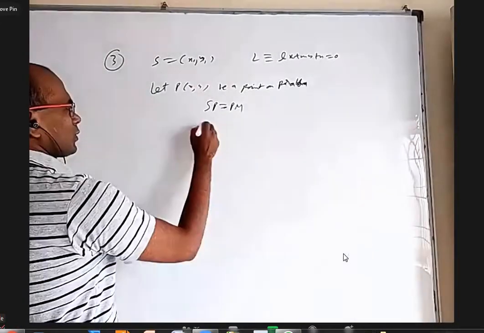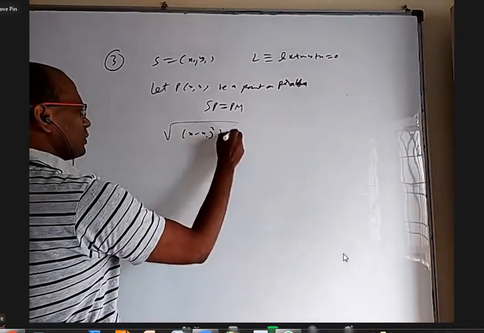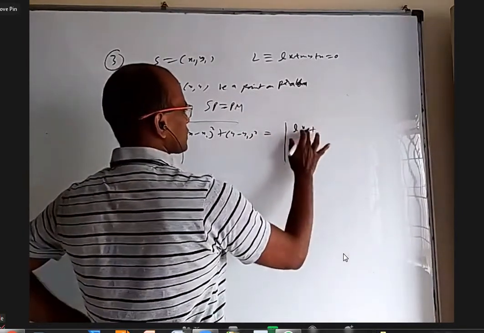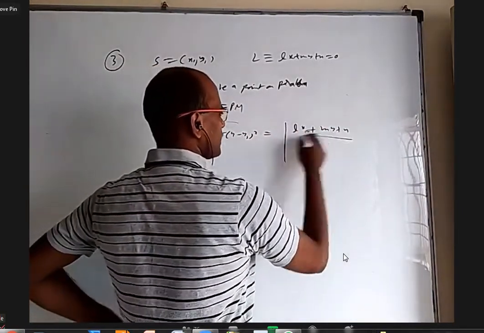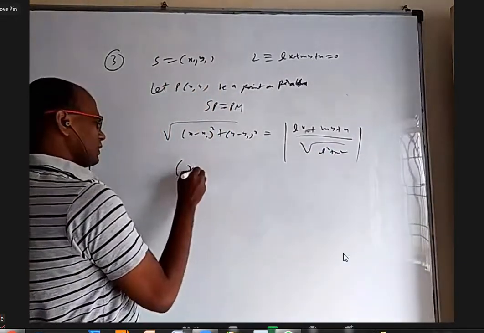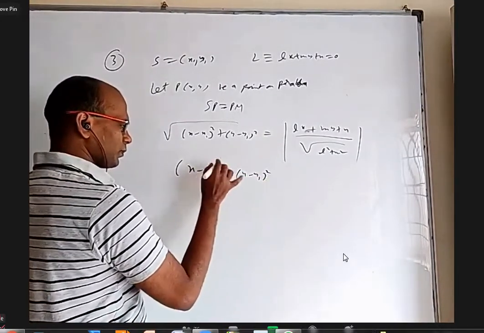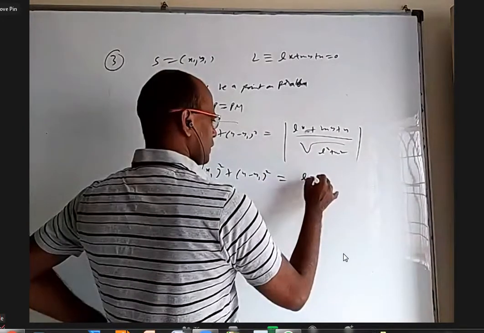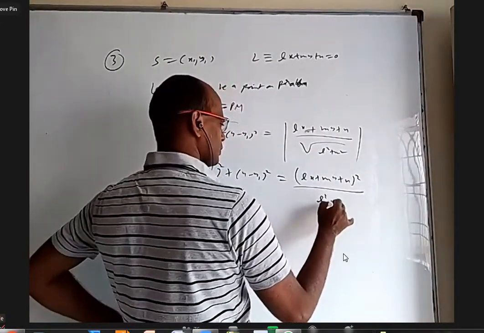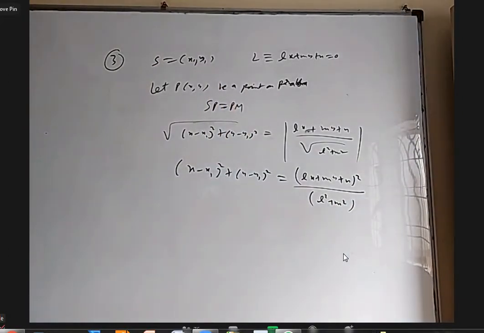So then this is square root of (x minus x1) whole square plus (y minus y1) whole square. This is (Lx plus My plus n) by root of L square plus M square. You square it also, don't expand, just leave it. (x minus x1) whole square plus (y minus y1) whole square is equal to (Lx plus My plus n) whole square by (L square plus M square). Leave it like this only.